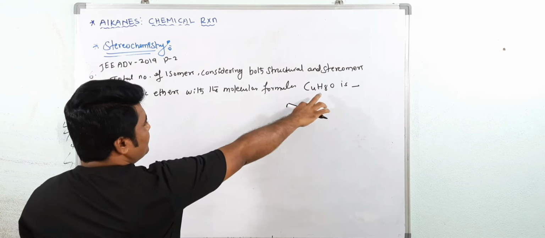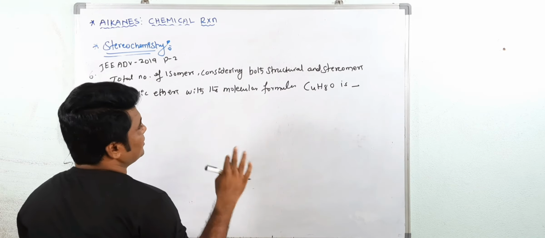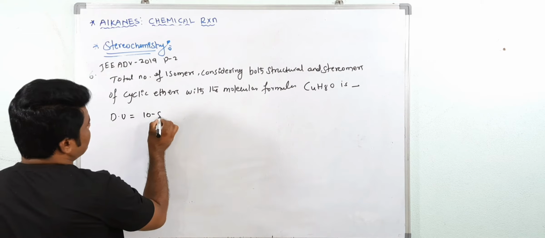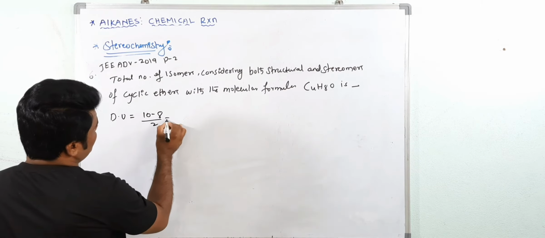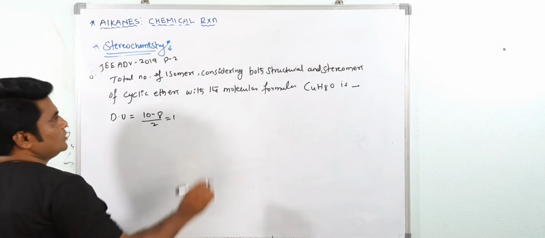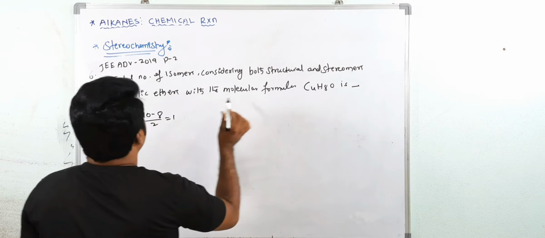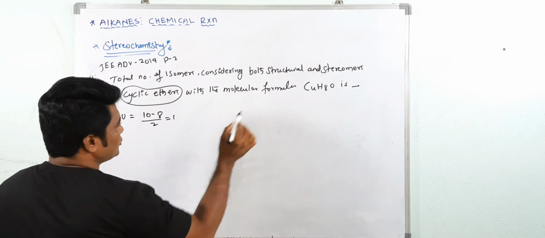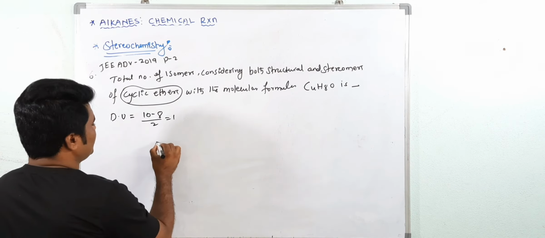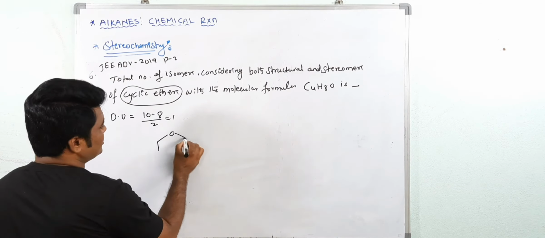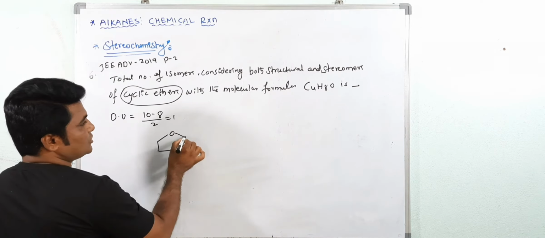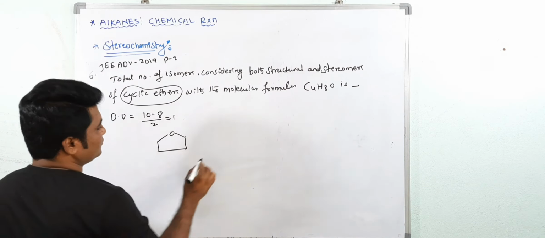What is the degree of unsaturation here? C is equal to 4, so hydrogen must be 10. But here it is only 8. So (10 minus 8) by 2 is equal to 1. One degree of unsaturation. But we have to consider only which compound? Cyclic ether. The first compound you can make is with 4 carbon atoms and 1 oxygen, a cyclic ether: CH2, CH2, CH2, CH2, C4H8O, 1.